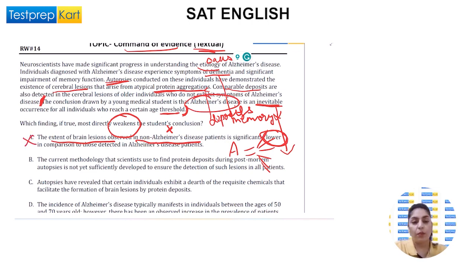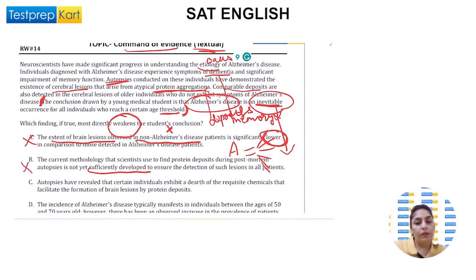No comparison is required. The current methodology that scientists use to find protein deposits during post-mortem autopsies is not yet sufficiently developed. We do not have any concern about the development of science or technology. That doesn't have any relation to finding out whether Alzheimer's is inevitable or not. So no linking with this sentence, out of the blue.